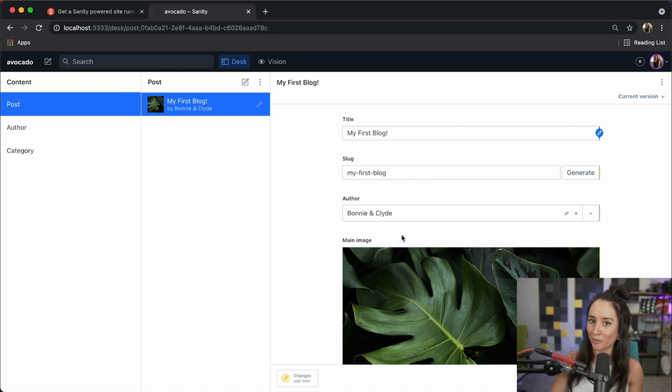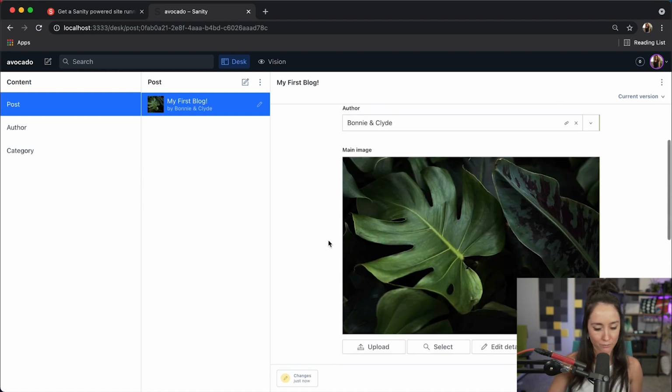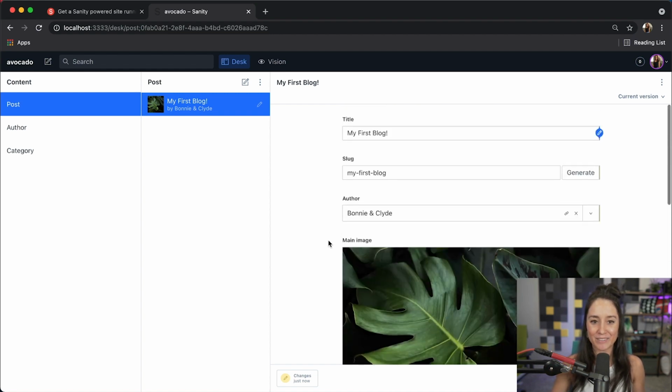So they are the author of my first blog post. They get full credit. All right. So now that that is done, let's actually look at some of the data that is happening behind the scenes. So we have this UI that we can customize and we can use as we need for our projects. But behind the scenes, we have all the data being saved every time we type something in.